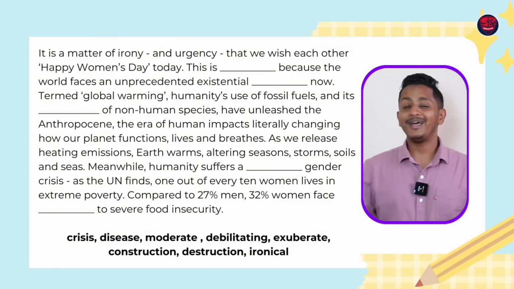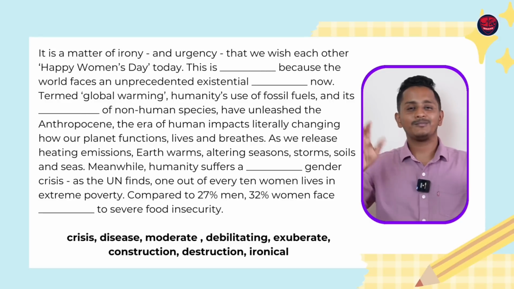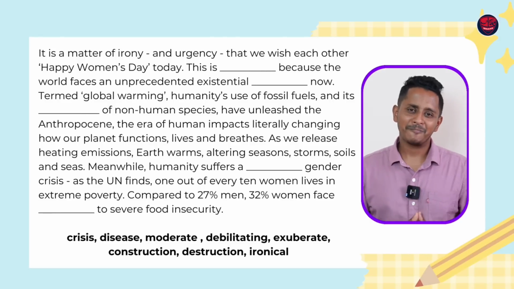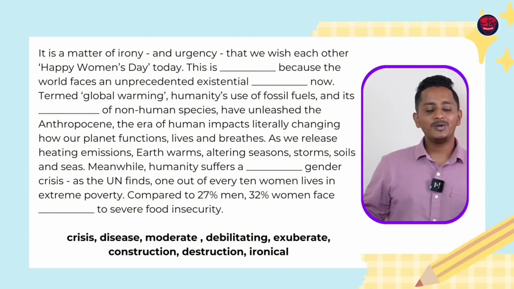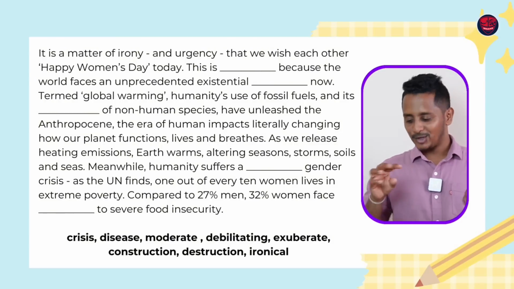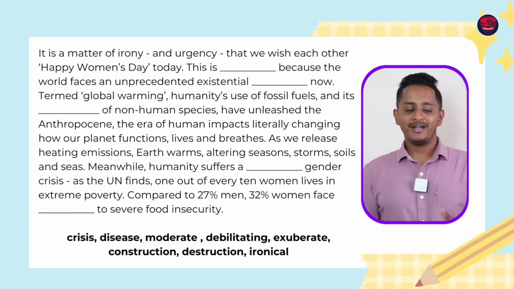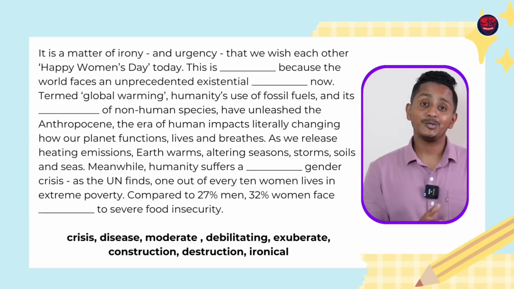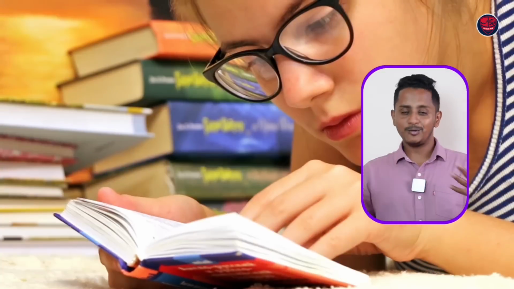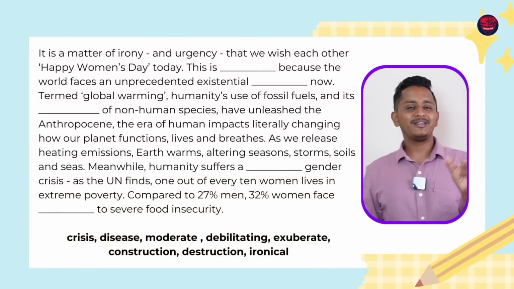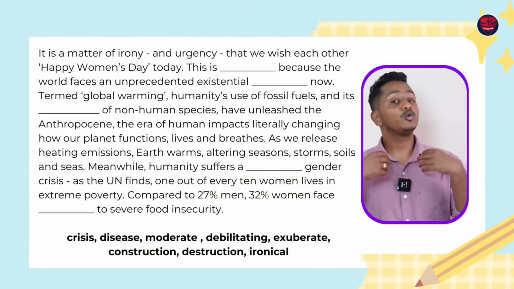So this is crisis. So people will come up with their own logic because there are a lot of difficult words out there. So in such a scenario, what can I do? Well, you can try applying some strategies, some methods like bottom-up approach, elimination method, and a few other things. But if you don't know the meaning of some 4 or 5 options, then there is nothing much you can do. All you got to do is take a novel and start reading books, because these are not so difficult words. Debilitating means distracting. A few of the words you should know the meaning of.